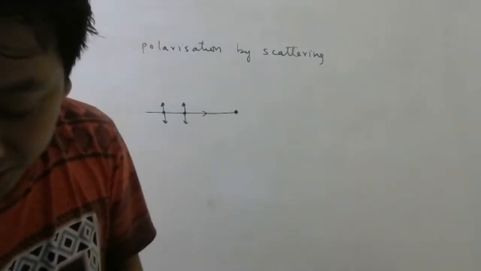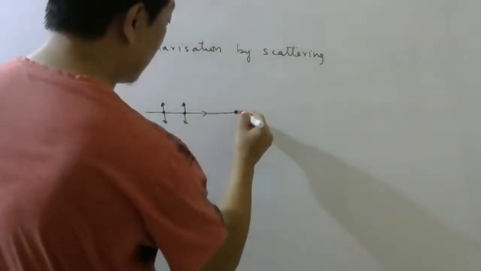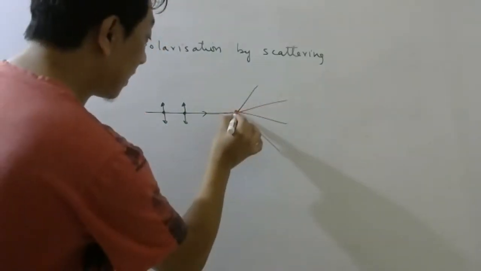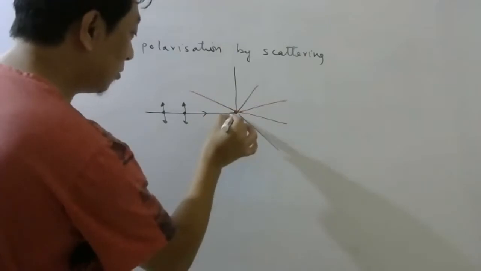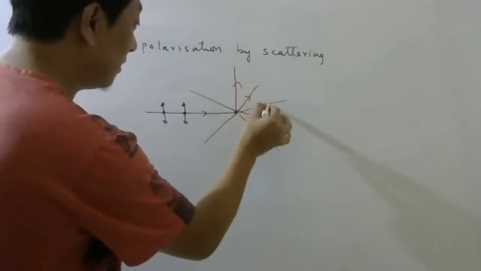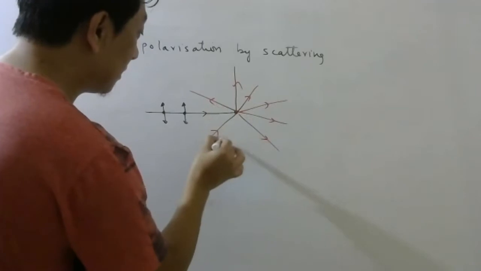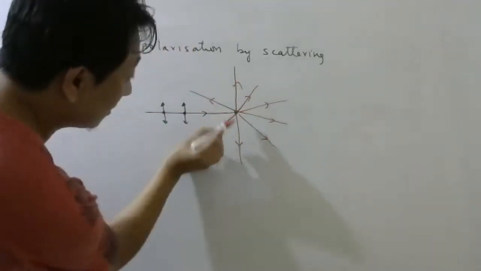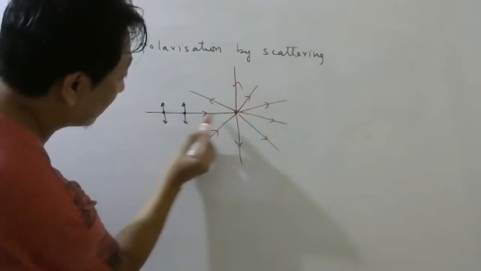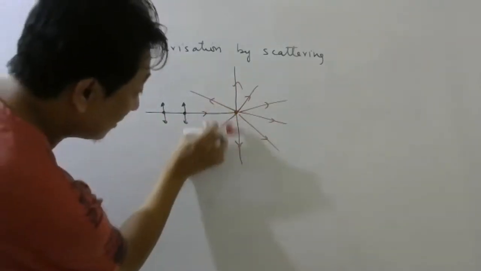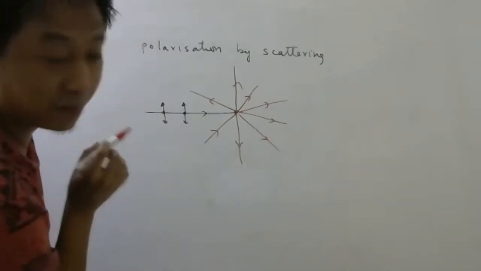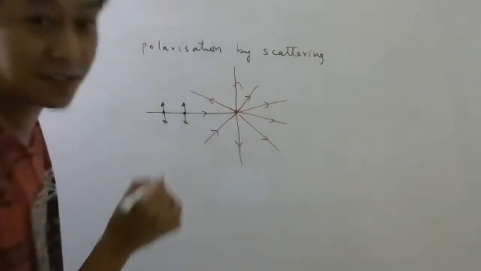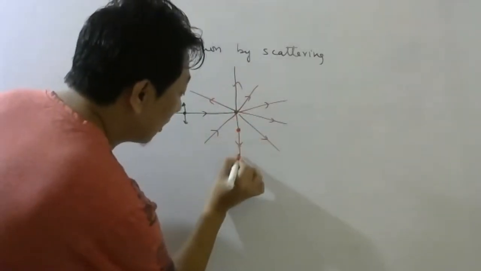Now light which is scattered here, here, here, I don't care. But light which is scattered here, here also I don't care. These are all scattered light. But these two directions are special because this is perpendicular to the incident ray. So in this direction, this arrow cannot stay because this arrow will be parallel to this. So in this direction or in this direction, your light will be polarized.